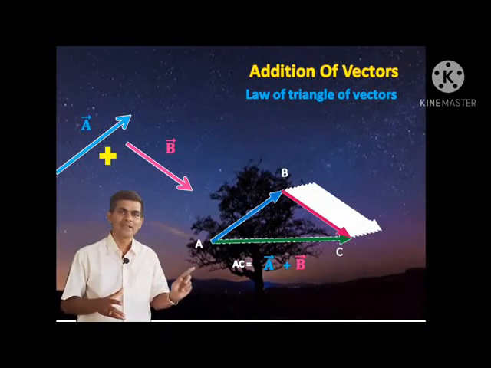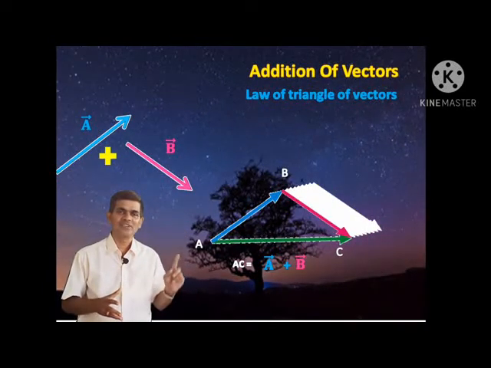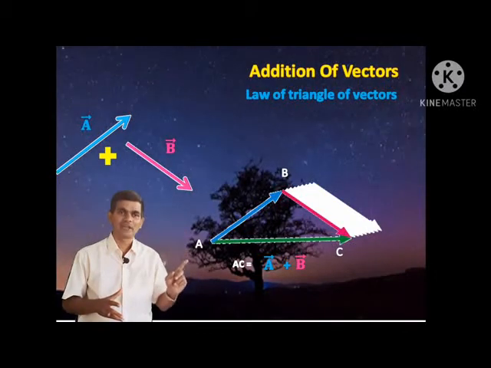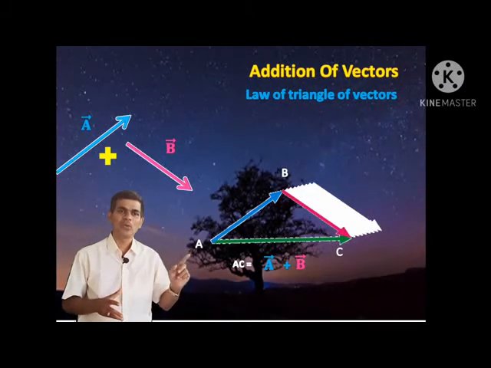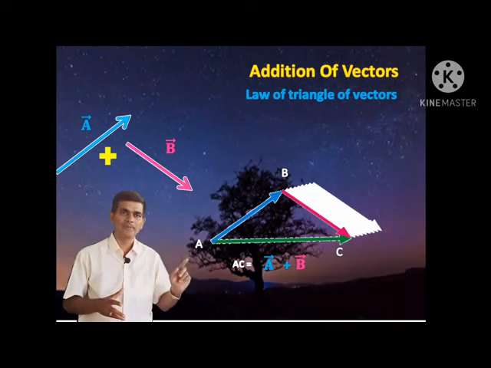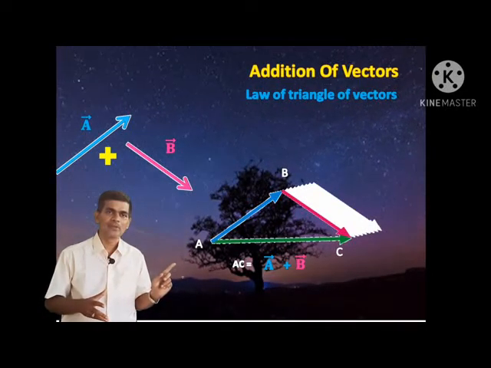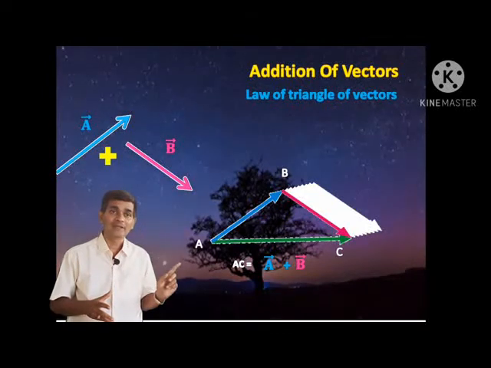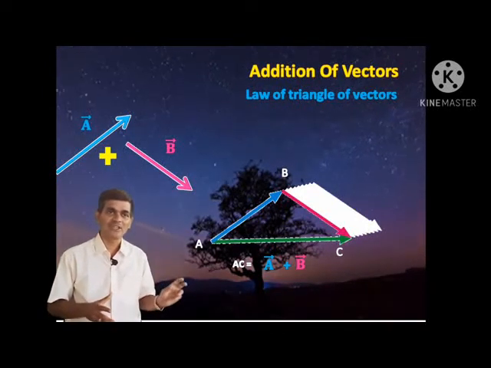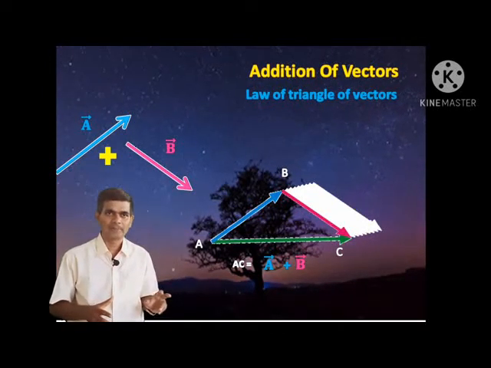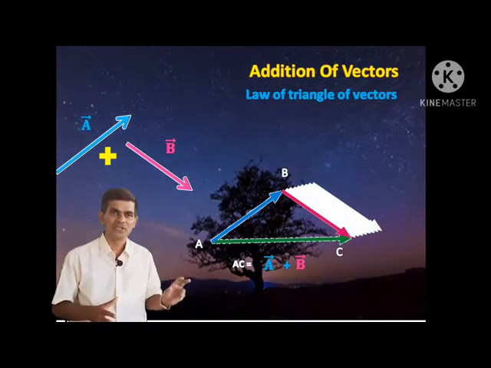They are like two sides of a triangle ABC. Then the third side of the triangle, which is taken in opposite order, represents the vector sum of these vectors, that is A vector plus B vector. This is the law of triangle of vector addition.